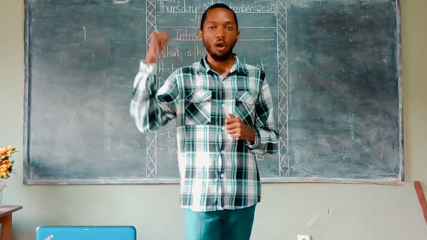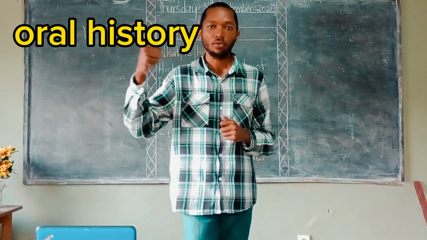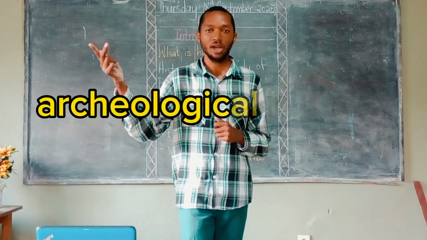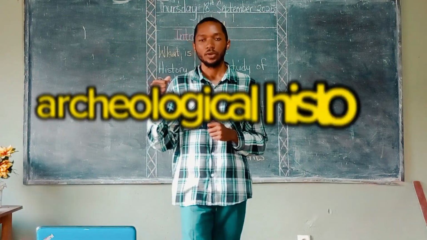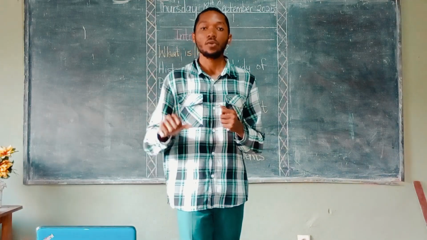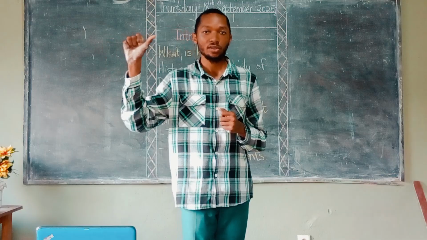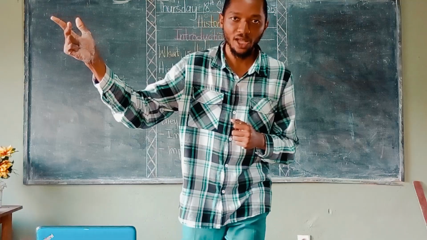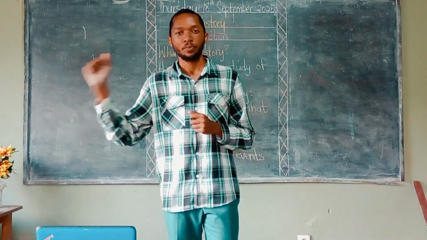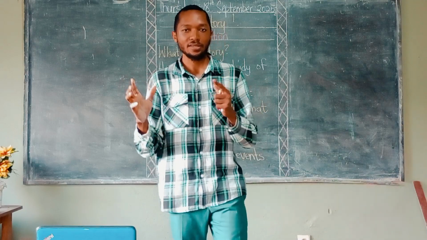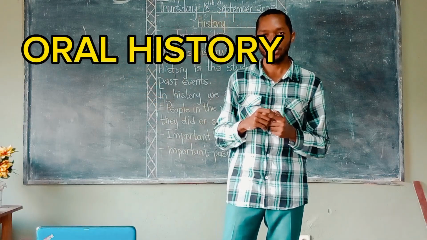We have oral history, we have written history, and we have archaeological history. Or you can say history is divided into three different types. Now, we're going to look at them one after the other. Let's start with oral history.